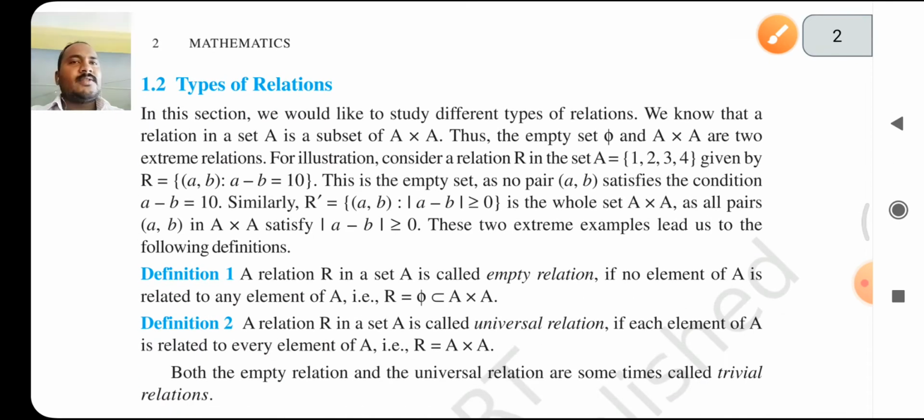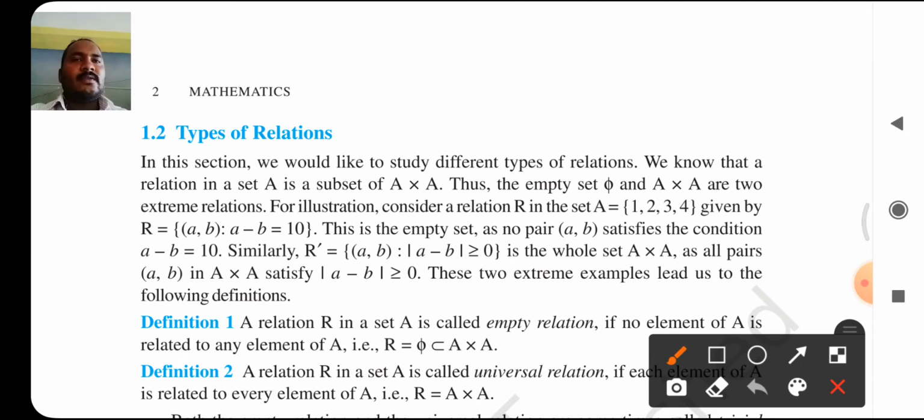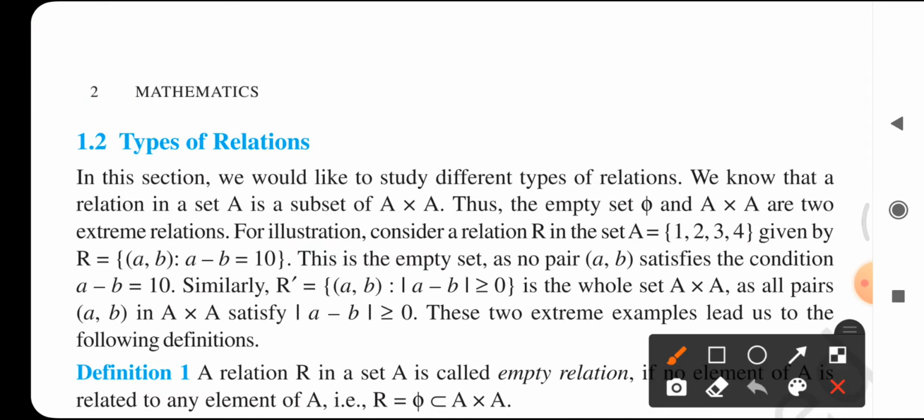In this chapter, the first concept is types of relations. In this section, we would like to study different types of relations.